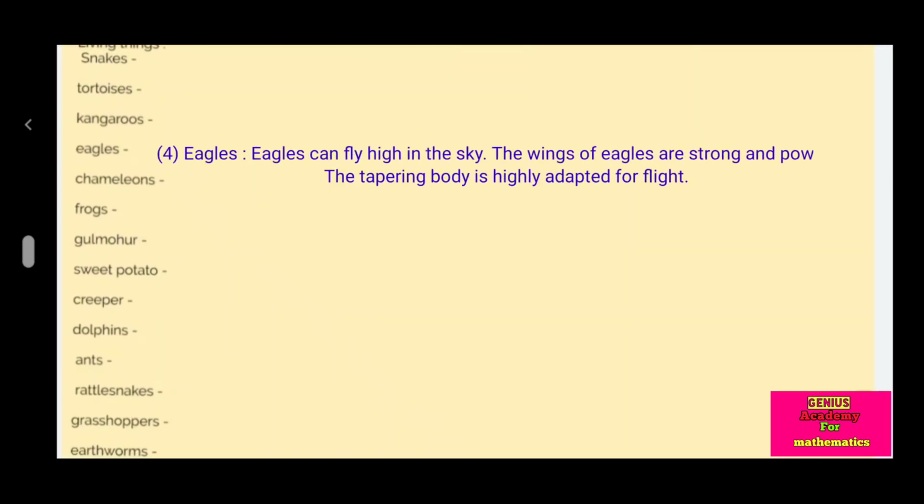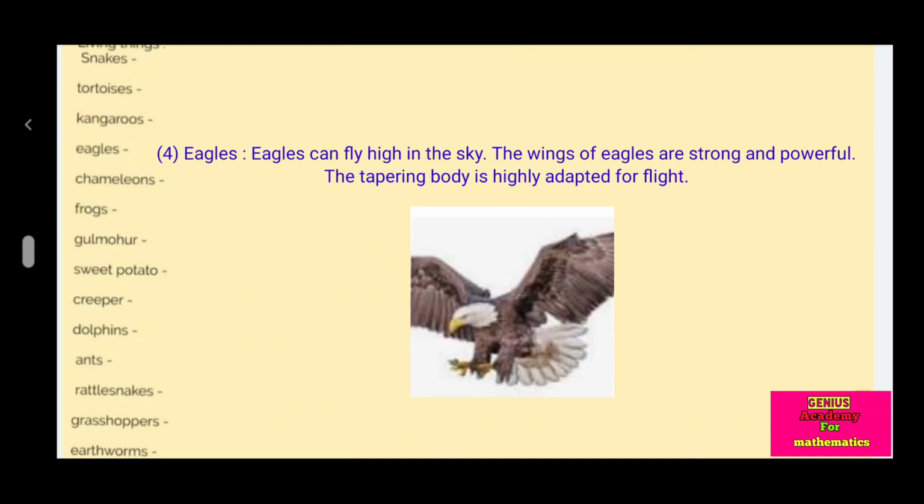Eagles. Eagles can fly high in the sky. The wings of eagles are strong and powerful. The tapering body is highly adapted for flight.